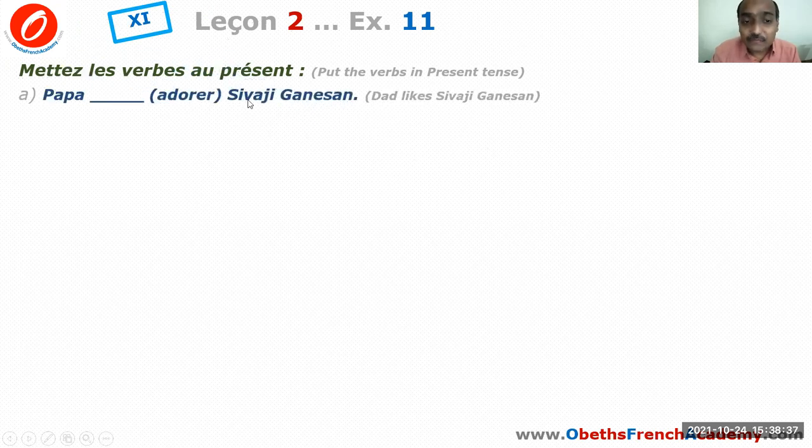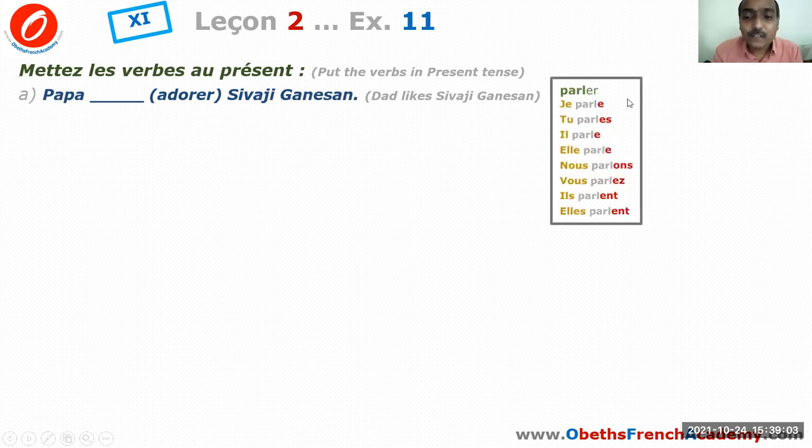Papa adore Shivaji Ganesan. Dad likes Shivaji Ganesan a lot. So the verb is adore. And what kind of verb is adore? It's a regular ER verb. So we need to know how to conjugate a verb that ends with ER in present tense.